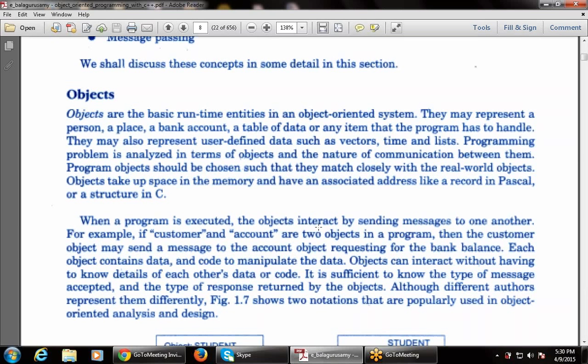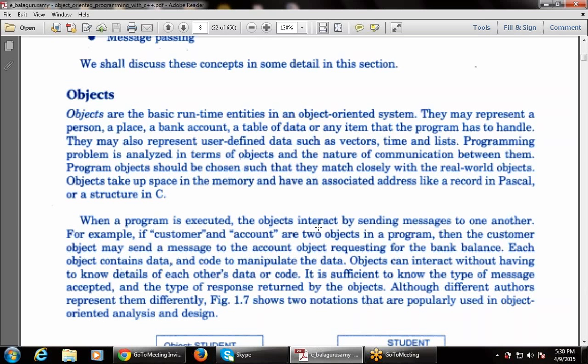Each object contains data and code, that is, a function to manipulate the data. Objects can interact without having to know details of each other's data or code. That is, they can communicate with each other without knowing the details of each other's data or code.